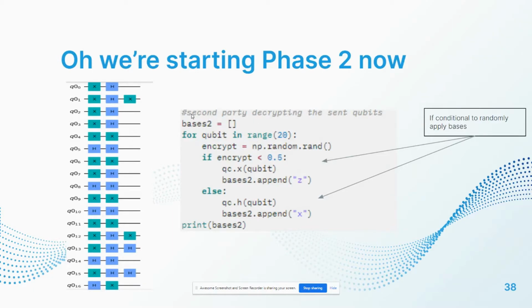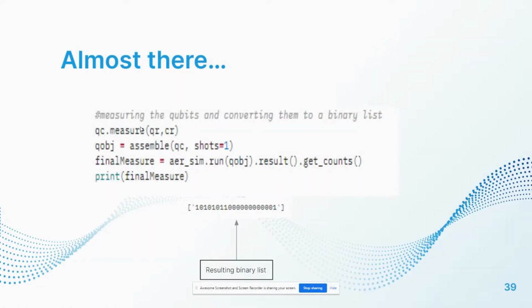Second, this is the code that the second party would use after the qubits had been sent to them. So again, we have a for loop, and it's just a basic NumPy decision if conditional, which lets us randomly apply gates. And then here you can see the output of that. And then here is the measurement that gives us the second party's binary list that you can see right here.